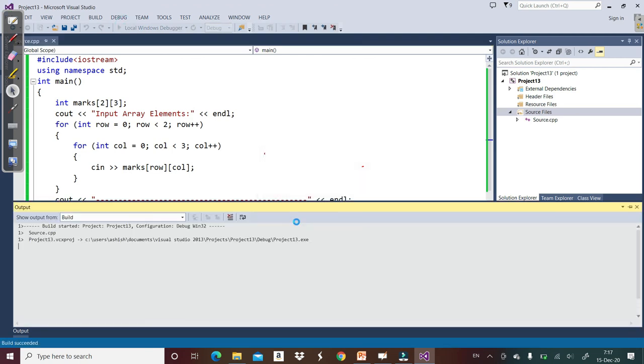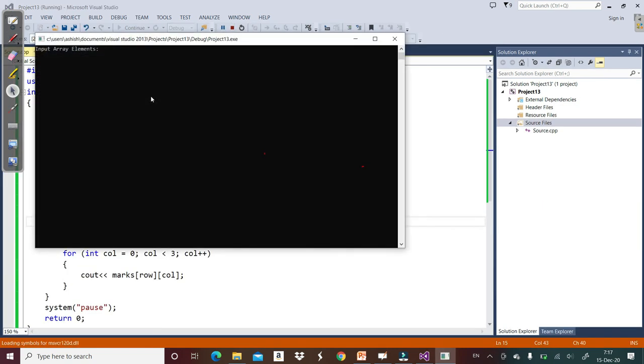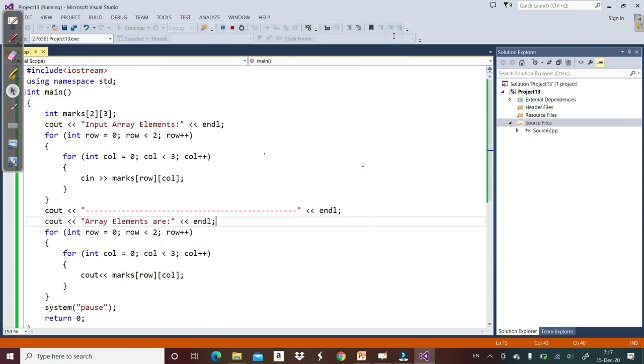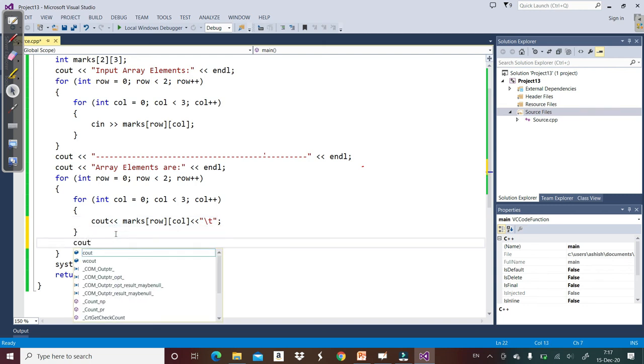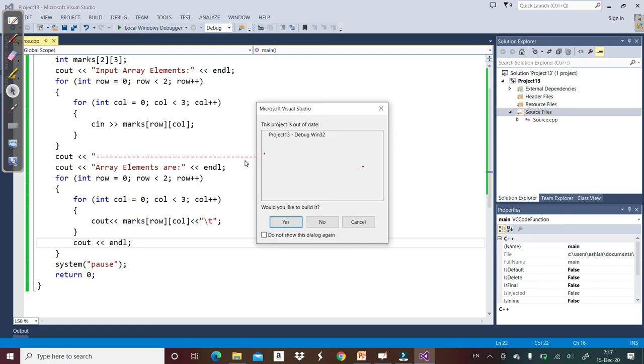In total there will be 2 rows and 3 columns, so 2 into 3, this array will have 6 elements. So let's say we are going to enter 6 elements: 3, 2, 6, 4, 5, 6. So the array elements are 3, 2, 6, 4, 5, 6. For formatting purposes, so that it looks like a table, first we should insert a tab for each row, and then after this loop we will add endl, so that after every row it comes to the next line.